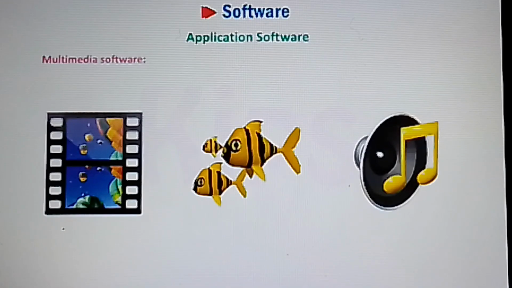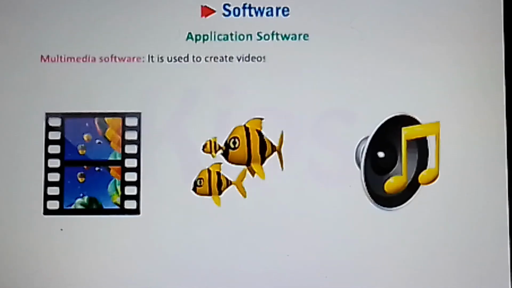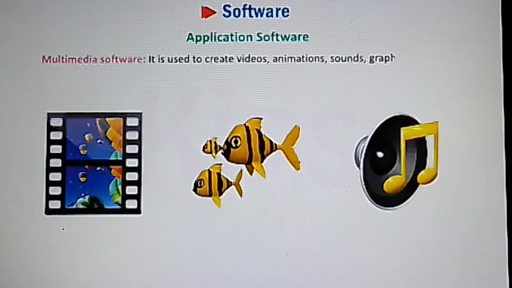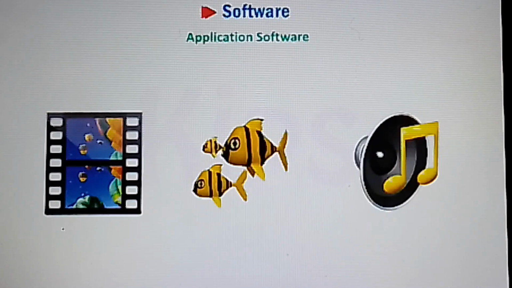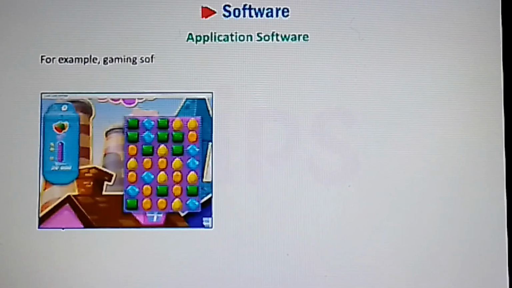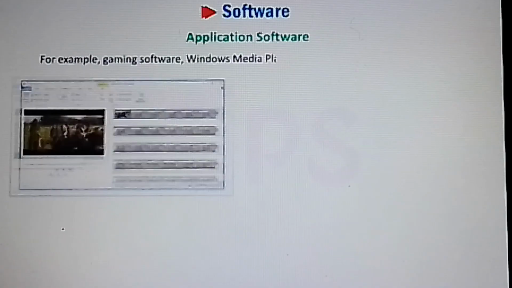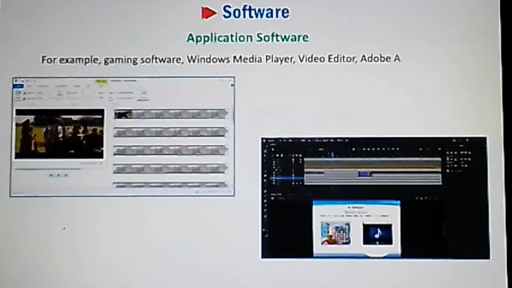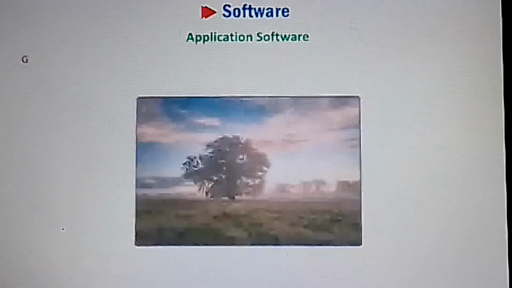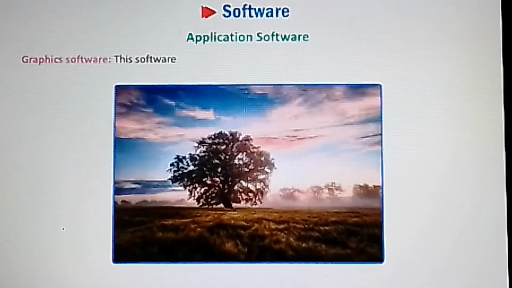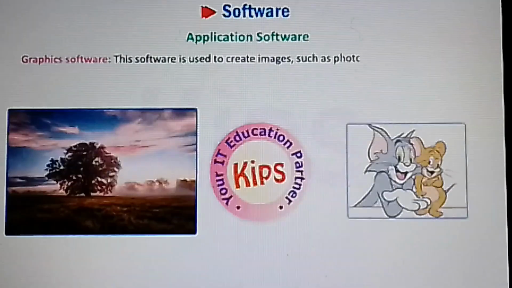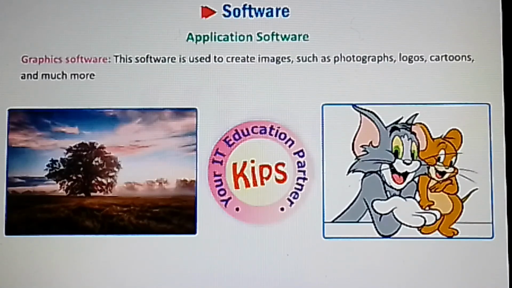Multimedia software. It is used to create videos, animations, sounds, graphics, and text. For example, gaming software, Windows Media Player, Video Editor, Adobe Animate, etc. Graphics software. This software is used to create images such as photographs, logos, cartoons, and much more.